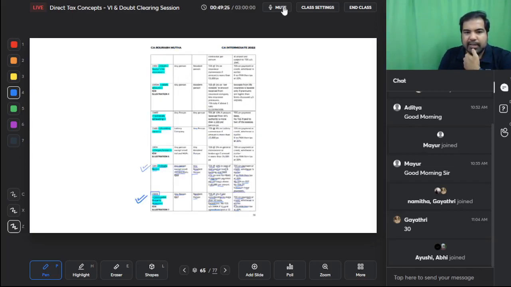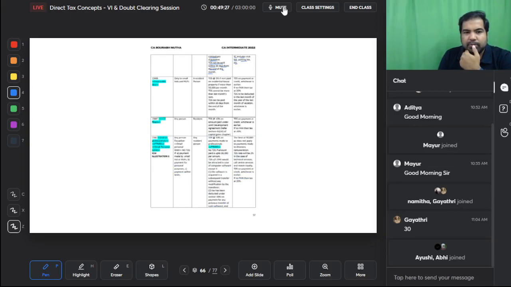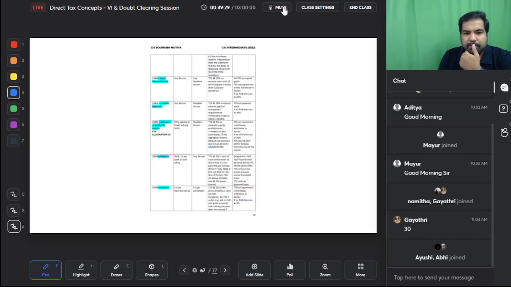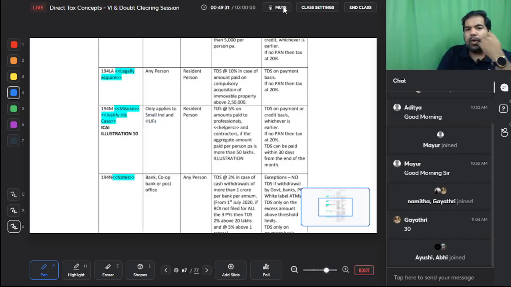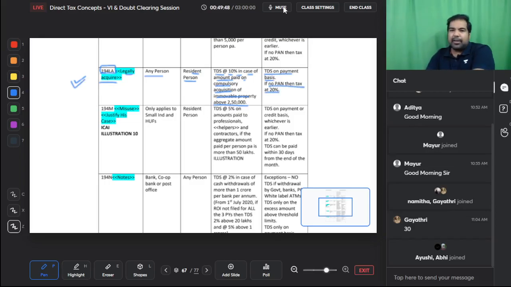Let's see where is LA. Just 1 minute. Should be here. 194LA, legally acquire. Any person paying to a resident person, TDS at the rate of 10%. So the rate is high in case of amount paid on compulsory acquisition of immovable property above 2.5 lakhs. TDS on payment basis, and if no PAN, then TDS is 20%. This is standard now, guys. If no PAN, TDS is at the rate of 20%.